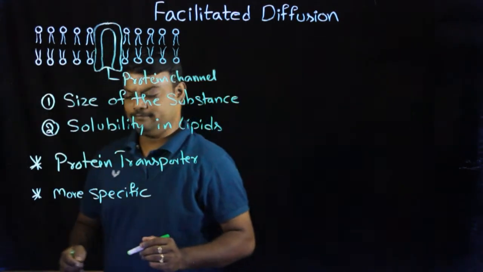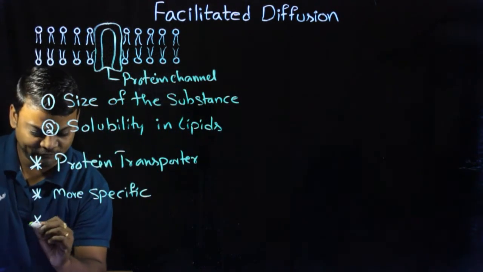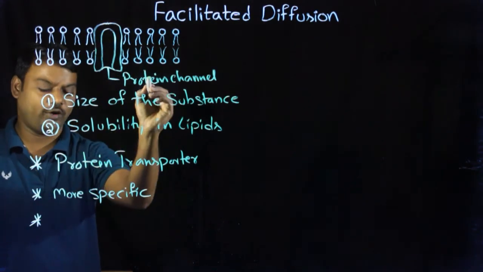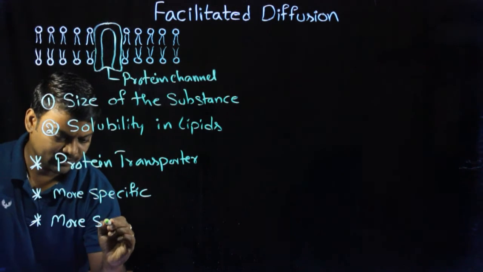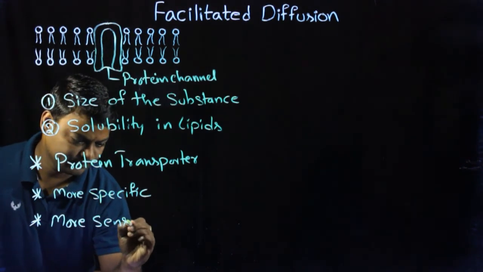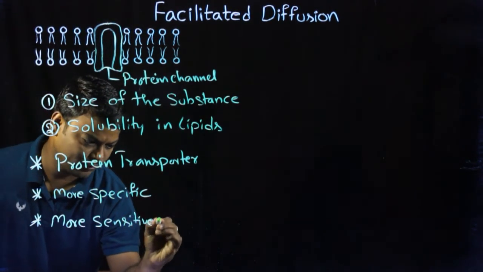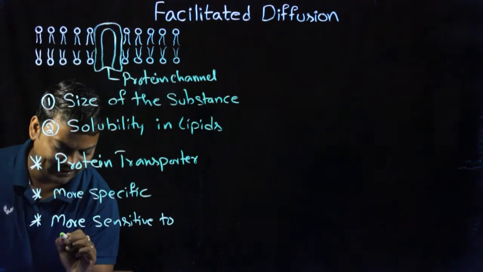At the same time, facilitated diffusion, especially the protein channels, are more sensitive to inhibitors.